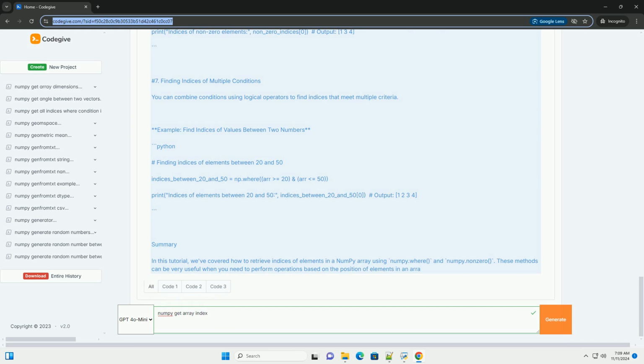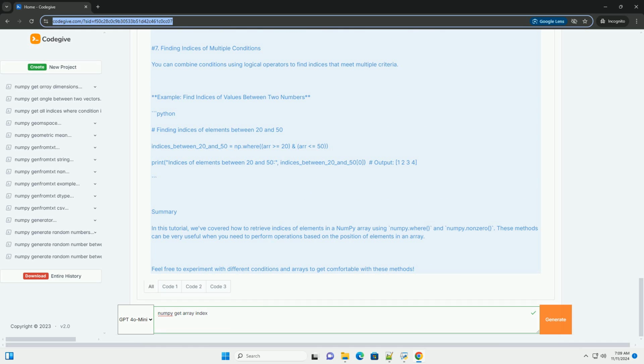1. Installation of numpy. Before we proceed, make sure you have numpy installed. You can install it using pip if you haven't done so. 2. Importing numpy. Start by importing the numpy library.